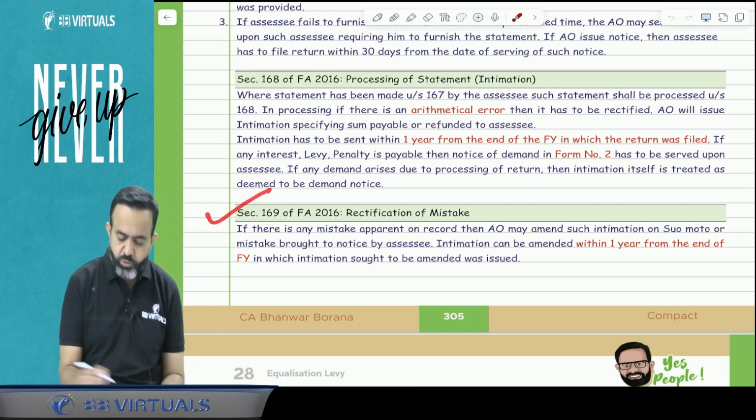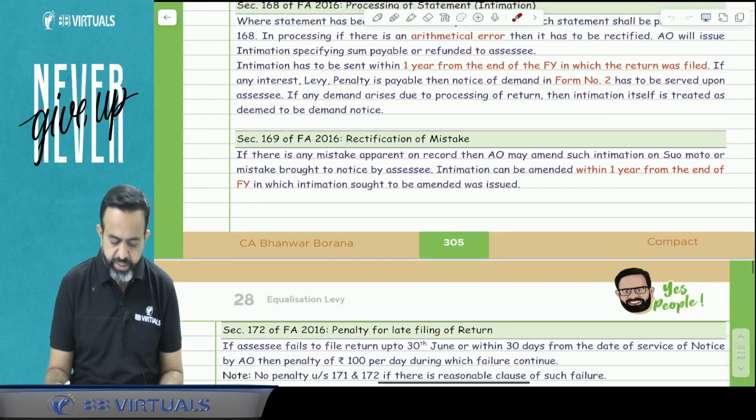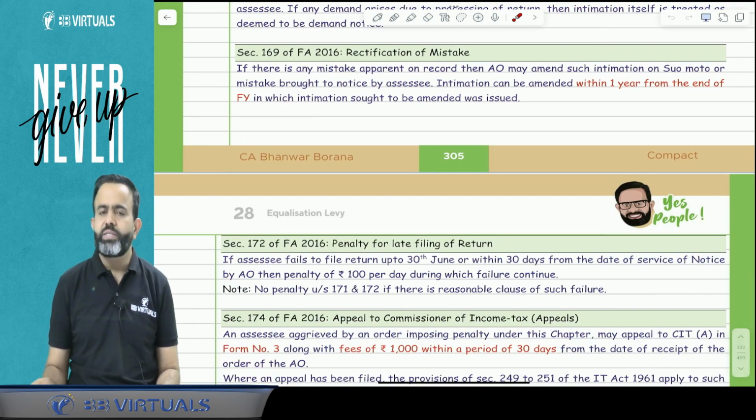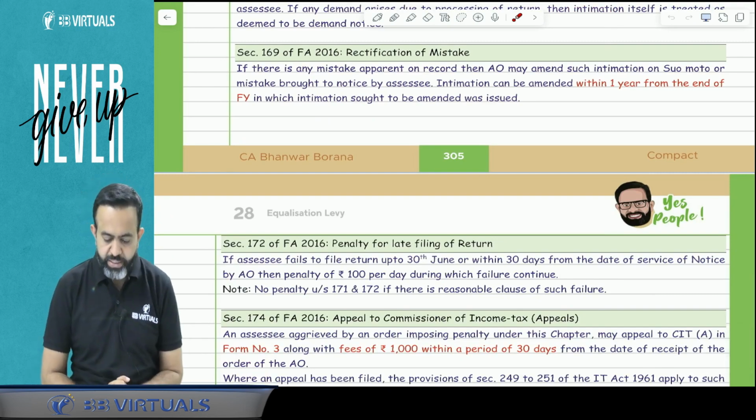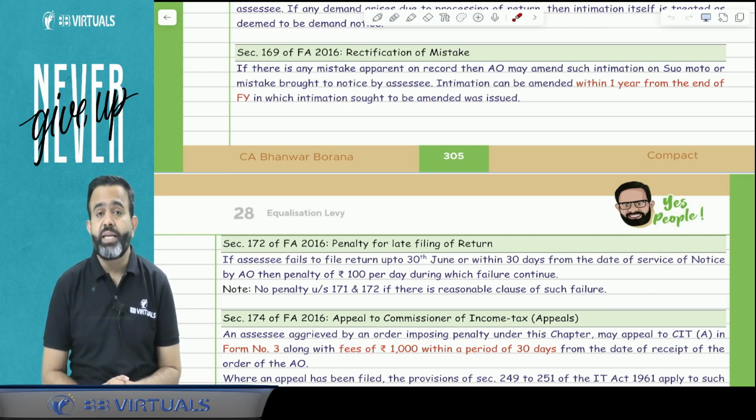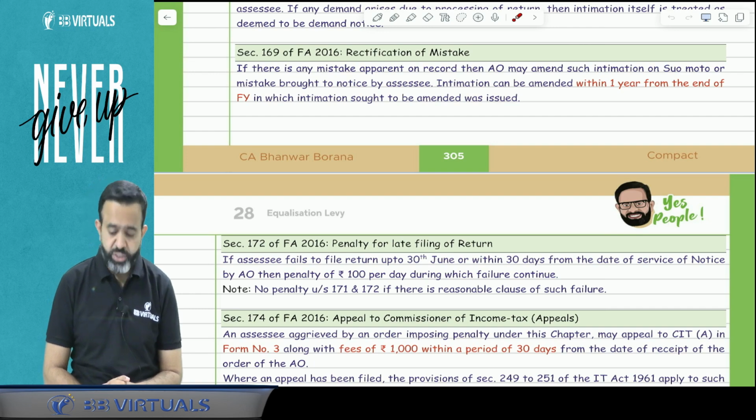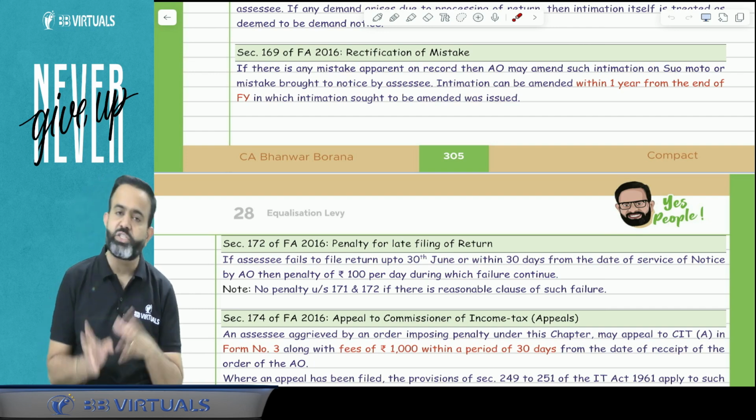Now the next part is related to the rectification of mistake. What is the rectification of mistake? Suppose, for example guys, an intimation is issued, and in the intimation there is any mistake apparent on record, then is rectification possible or not? The answer is yes, rectification is possible.